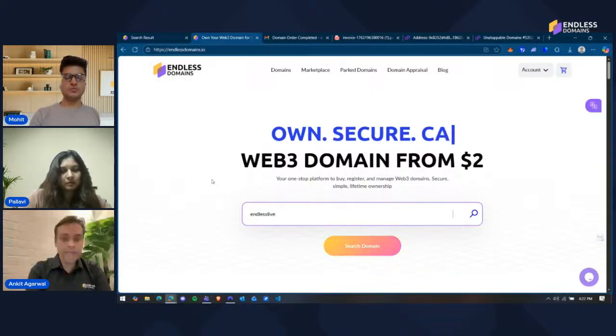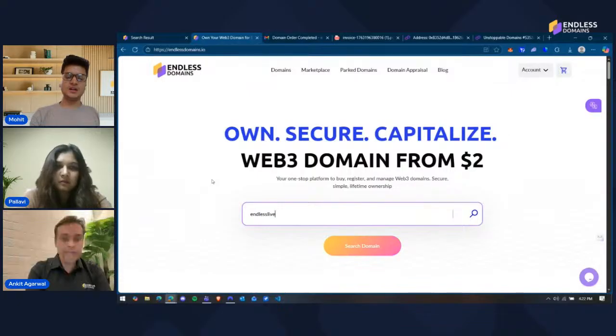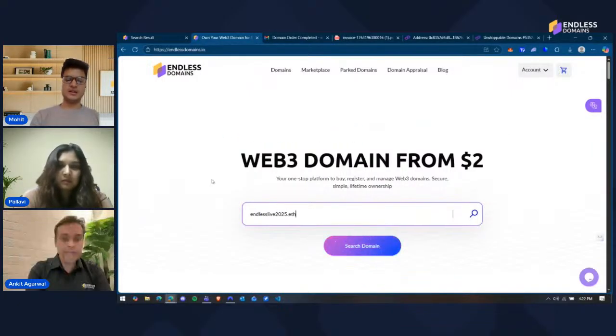For ETH, obviously the processes remain the same. Let's say I want to buy this, and it's an ETH domain.